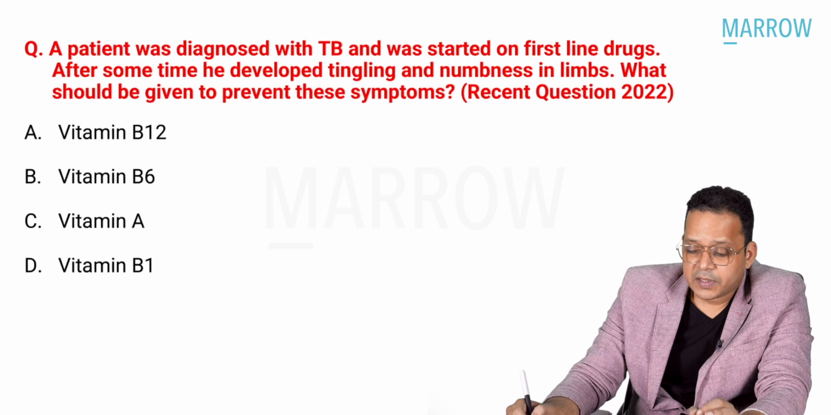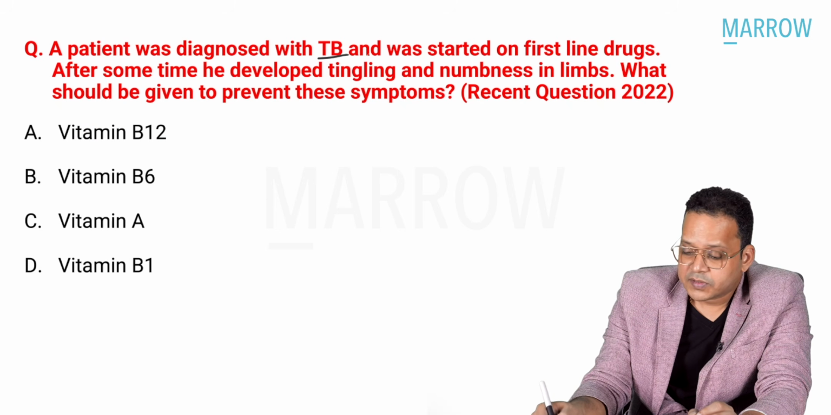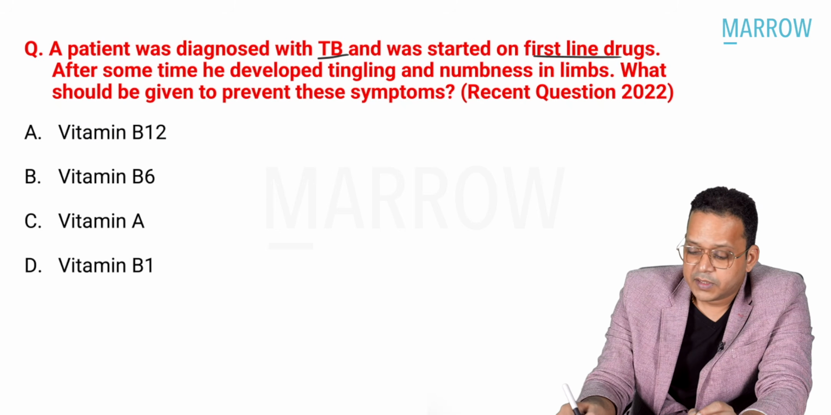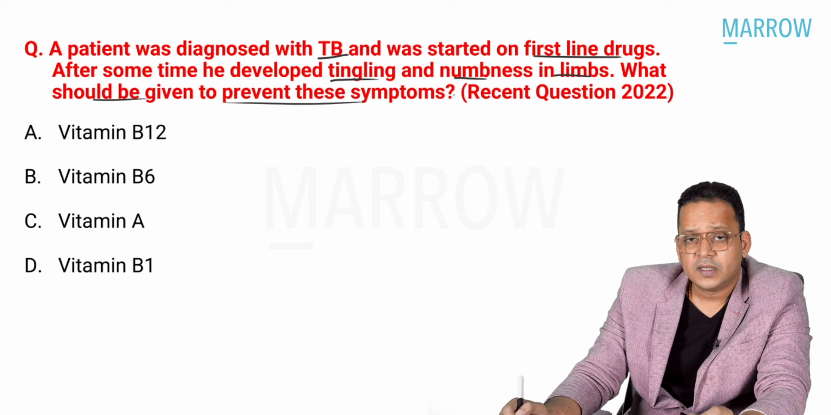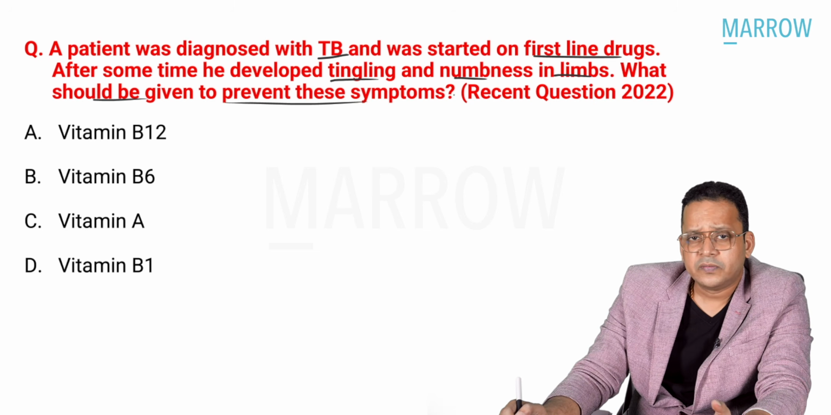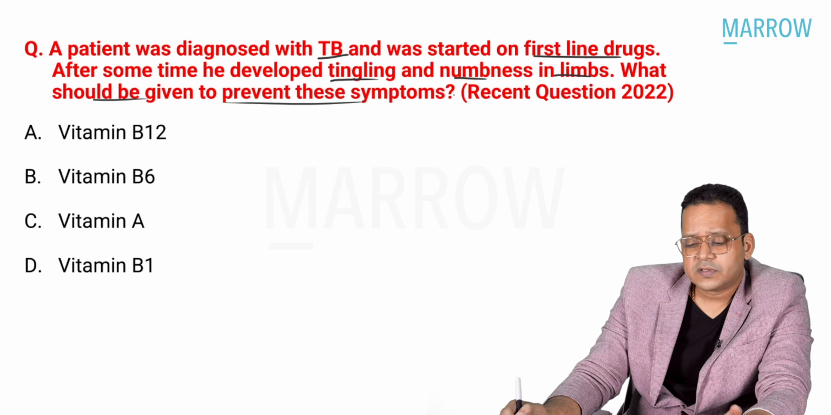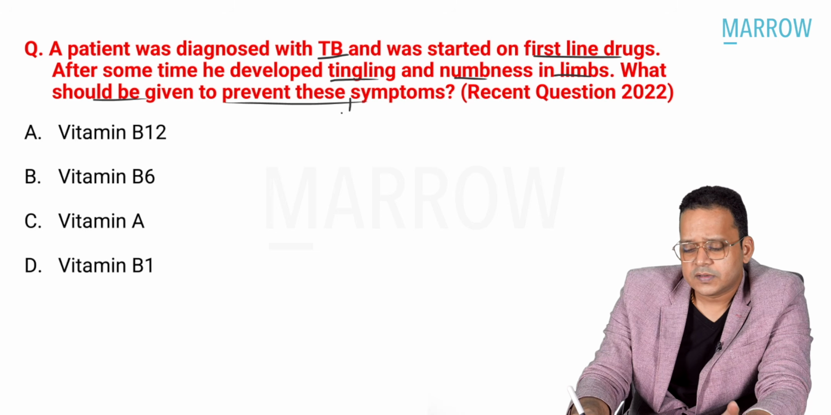A patient was diagnosed with TB and was started on first line drugs. After some time, he developed tingling and numbness in the limbs. What should be given to prevent these symptoms? So first of all, which drug has caused these side effects? Which first line drug? Isoniazid.